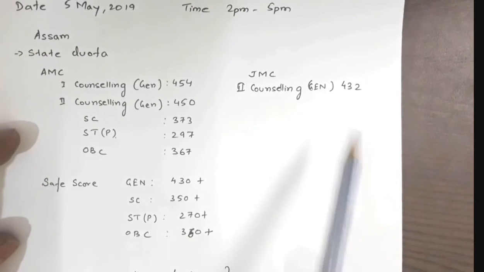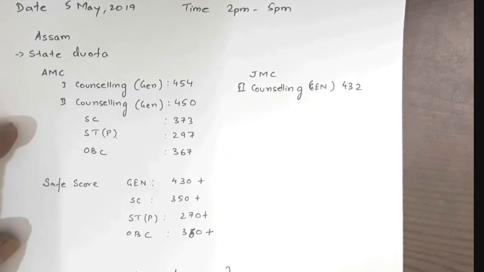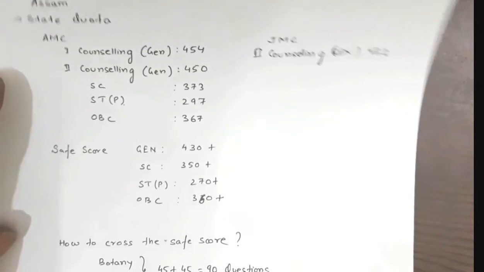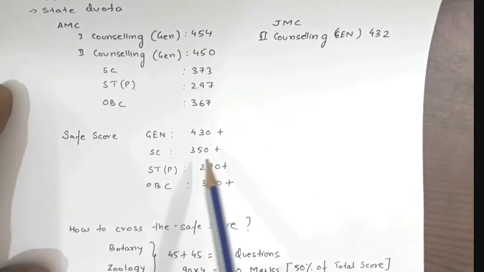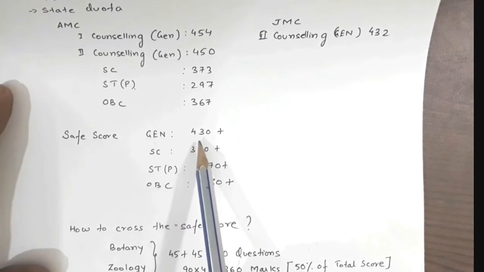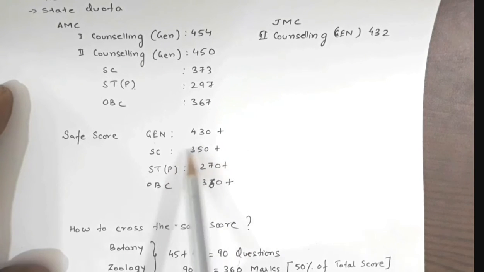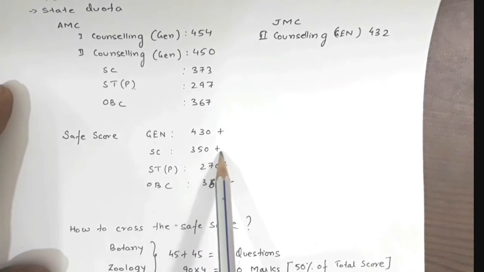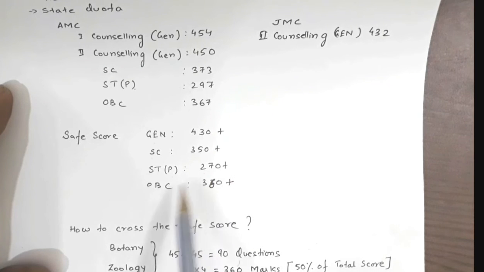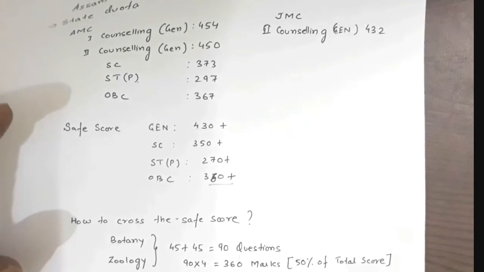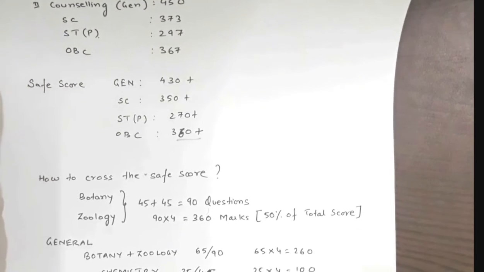Okay, now based on this cutoff data, I have made one safe score analysis. Like for general, 430 plus will be a safe score. For SC, 350 plus. For ST plain, 270 plus. For OBC, 360 plus. Okay, so now how to cross the safe score?